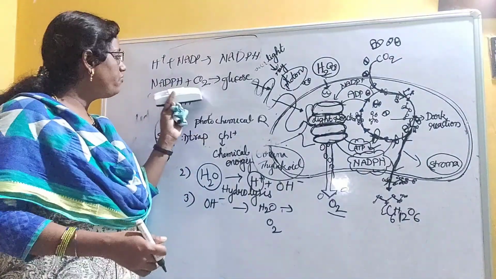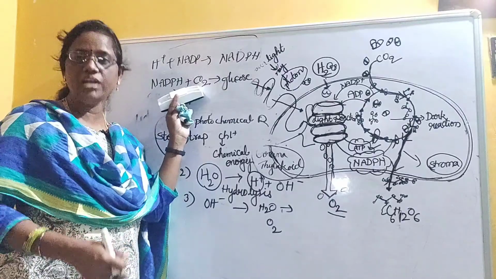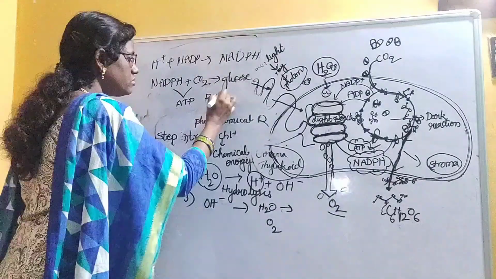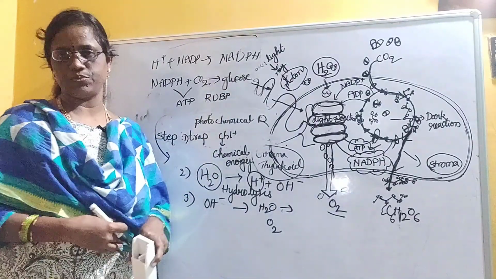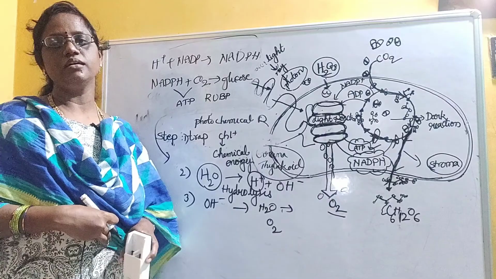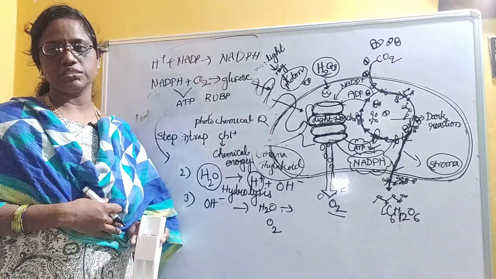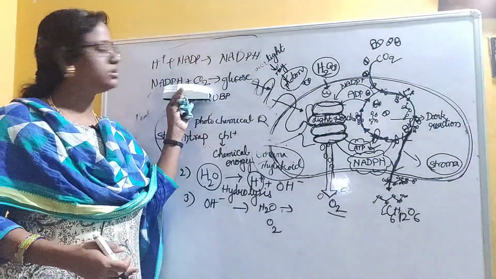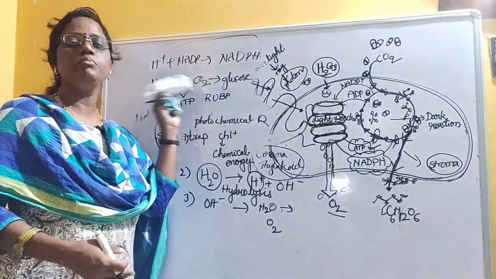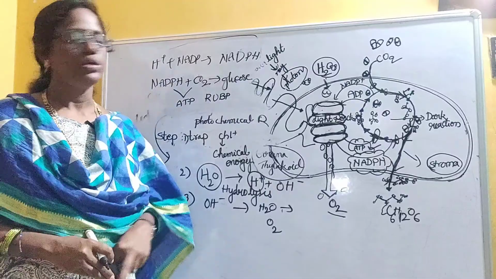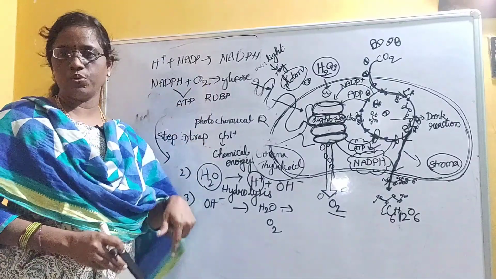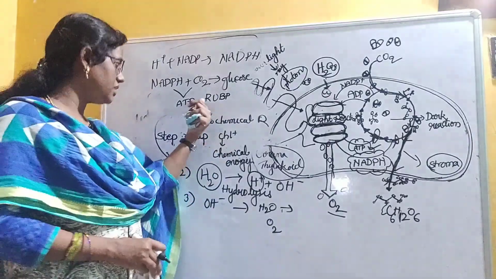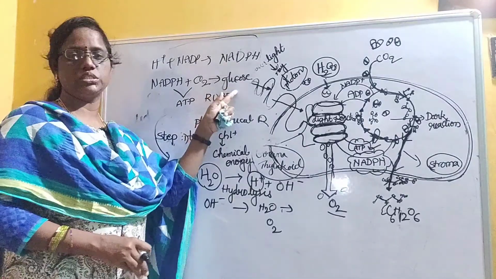For example, first the carbon dioxide combines with a 5 carbon compound, that is ribulose 1,5-bisphosphate, and later, by using some enzymes, many series of changes take place during the dark reaction. Then glucose is formed from carbon dioxide. So what are the end products of the dark reaction? The end product of the dark reaction is glucose.